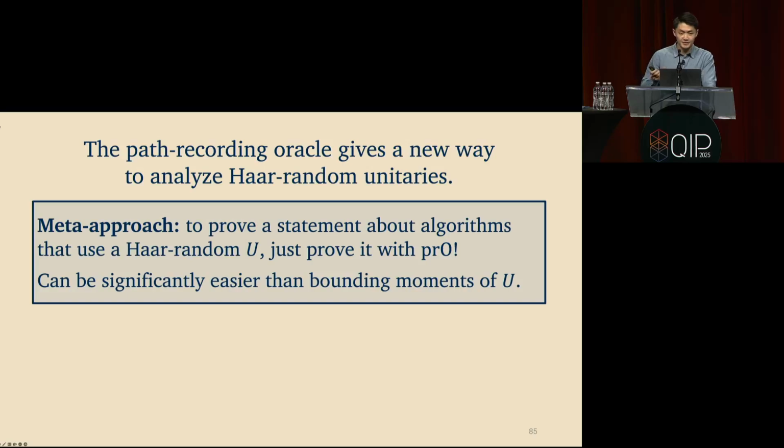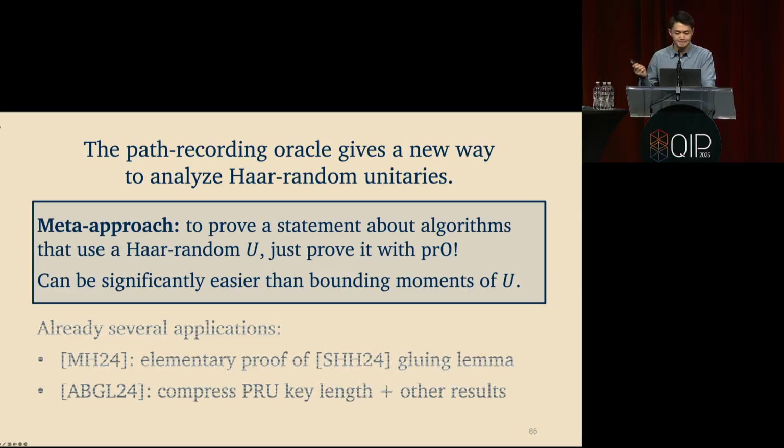And this can be significantly easier than explicitly bounding higher moments of a Haar random unitary using things like the Weingarten calculus. And already there are several applications. In our appendix, we showed this gives an elementary proof of the Schuster-Haferkamp-Huang gluing lemma, which is used to generically compress the depth of random unitaries. And recent work of Ananth et al. shows a number of applications of this technique. One of their applications is to show that you can generically compress the key length of a PRU.